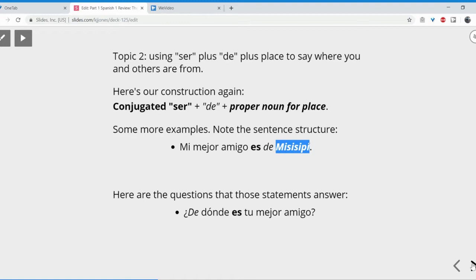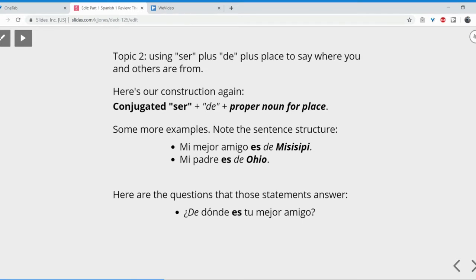Let's look at some more. I could also say, mi padre es de Ohio, right? Same. Subject, mi padre. Conjugated form of ser, es. Preposition de. Proper noun for place, Ohio, right? Subject, verb, preposition, proper noun for place.